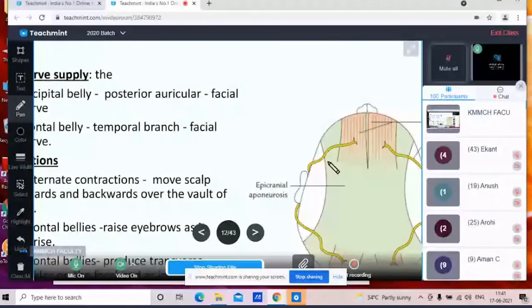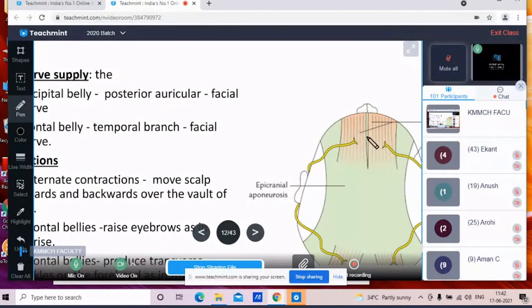So you can see the alternate contraction of the frontal belly and the occipital belly. So it moves the scalp forward and backward over the vault of the skull. एक के बाद एक बार फ्रंटल बेली कॉन्ट्रैक्ट हो रही है और एक बार ऑसिपिटल बेली कॉन्ट्रैक्ट हो रही है. So it can move the scalp to and fro. फिर अगर सामने से एक्ट हो रही है तो the contraction of frontal belly it can cause wrinkling over